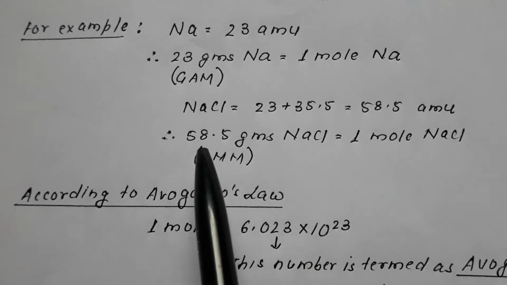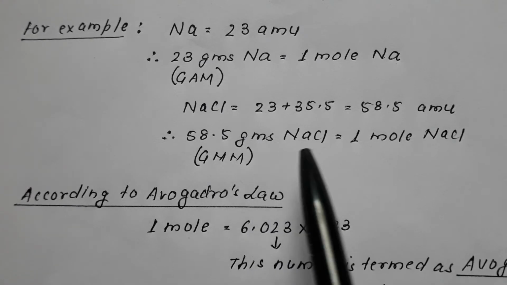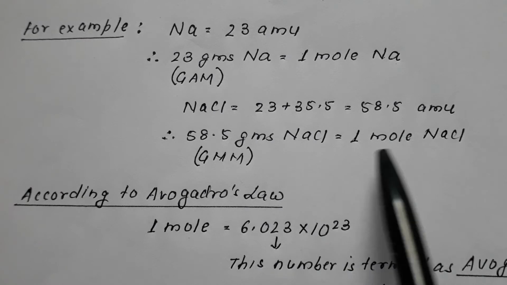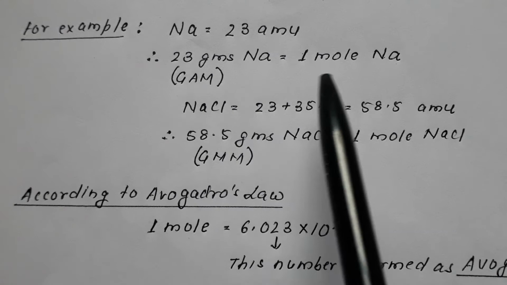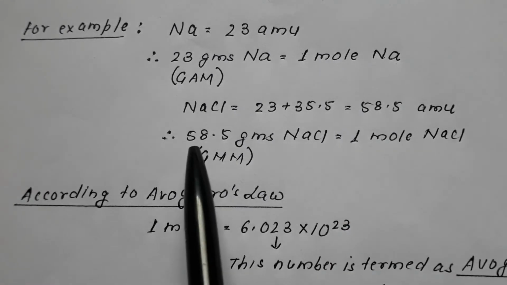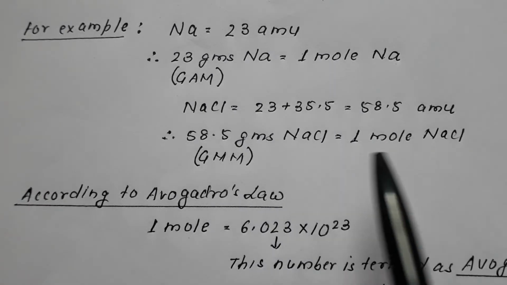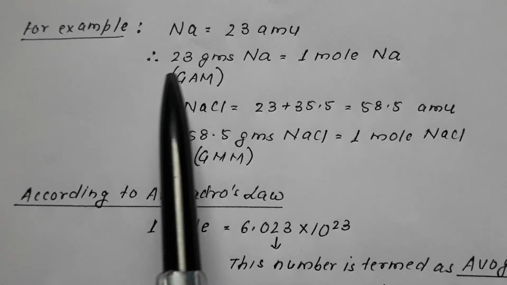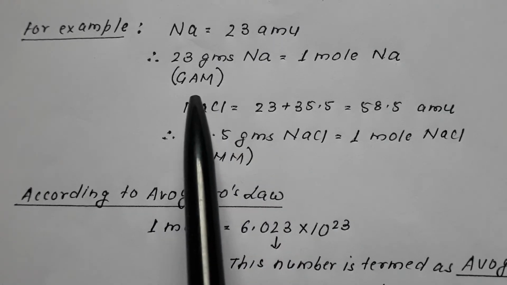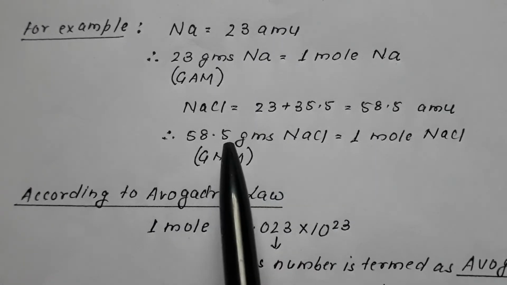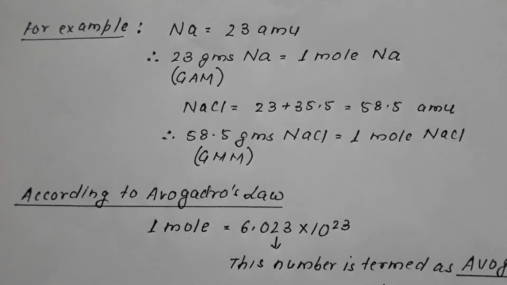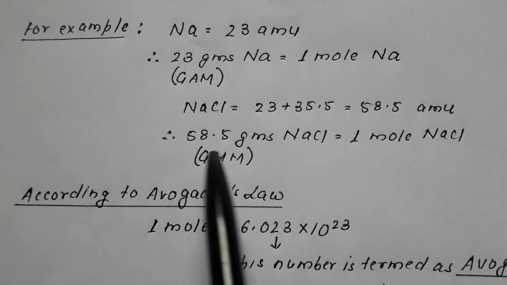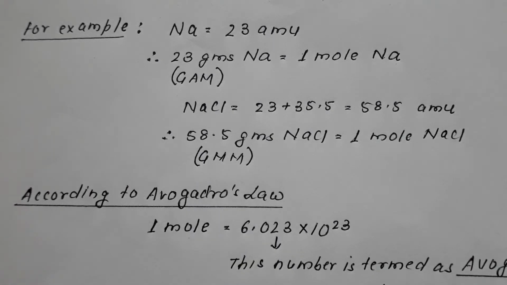I mean to say that 58.5 grams of NaCl will be termed as 1 mole of NaCl. So 23 grams of sodium is 1 mole of sodium and is the gram atomic mass of sodium, and 58.5 grams of NaCl is 1 mole of NaCl and is the gram molecular mass of sodium chloride.